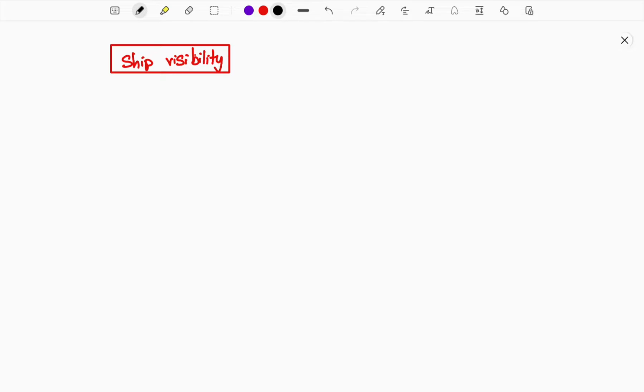Okay. Now, ship visibility. Let me tell you a simple thing here. If the earth is flat, there is a ship traveling from here and it moves on to here. When you are viewing from any point, the ship should be similarly visible to you.